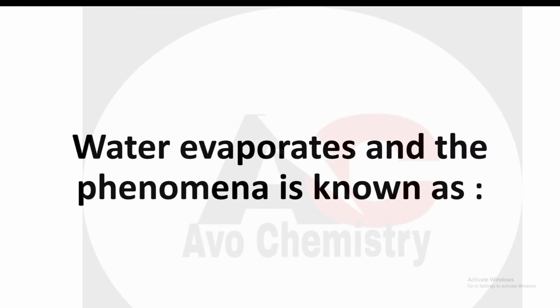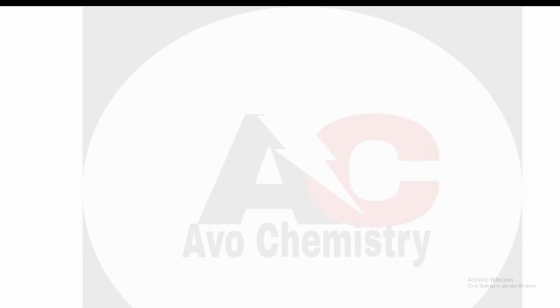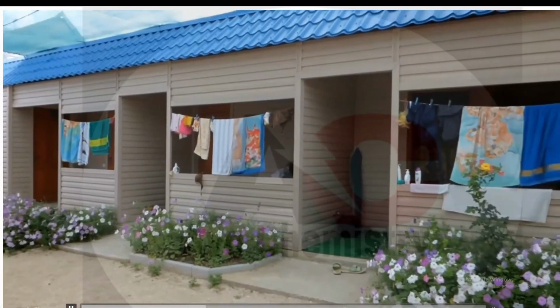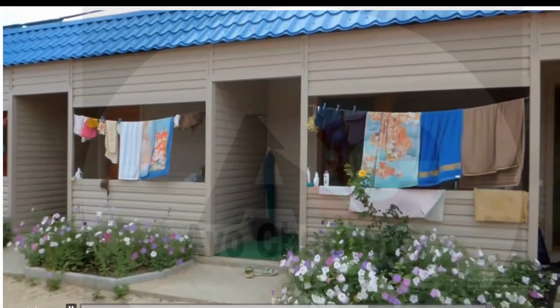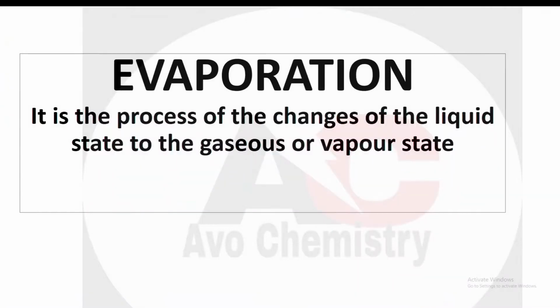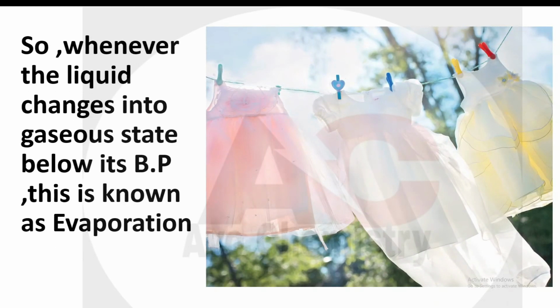Water evaporates, and the phenomenon is known as evaporation. The best example of evaporation is drying out the clothes, right? Actually, evaporation is the process of the change of the liquid state to the gaseous or vapor state. So, whenever a liquid changes into the gaseous state below its boiling point, this is known as evaporation.